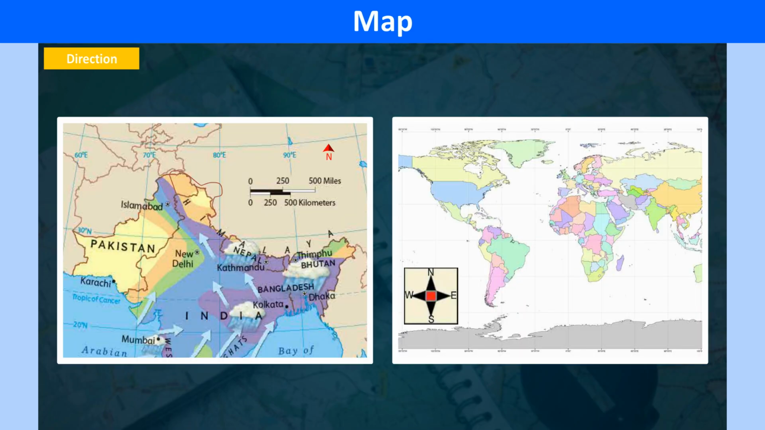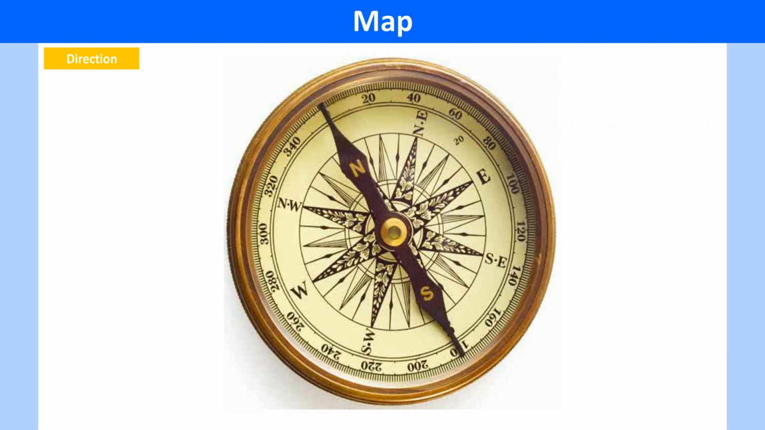Direction. Directions are clearly marked on the maps like north, south, east, and west. North is always at the top. South is always at the bottom. East is to the right, west is to the left. These four directions are called the cardinal points. Generally, we use a compass to find the direction of a place. The needle of a magnetic compass always points in the north-south direction.